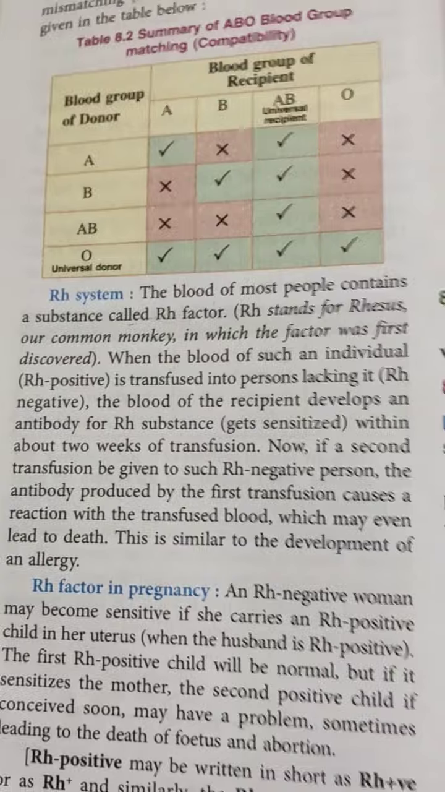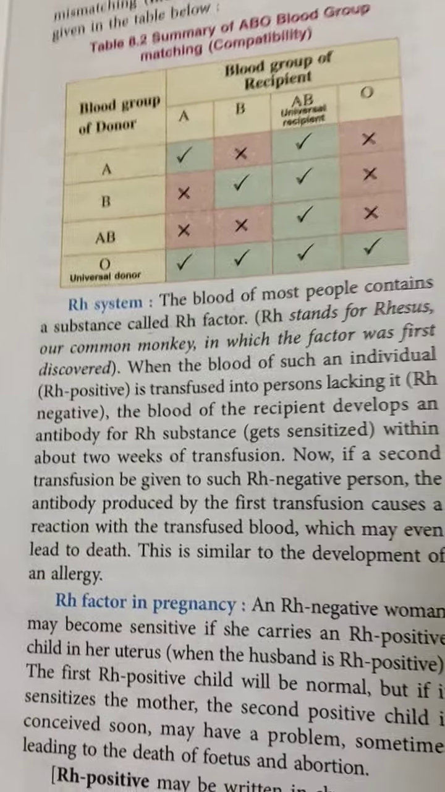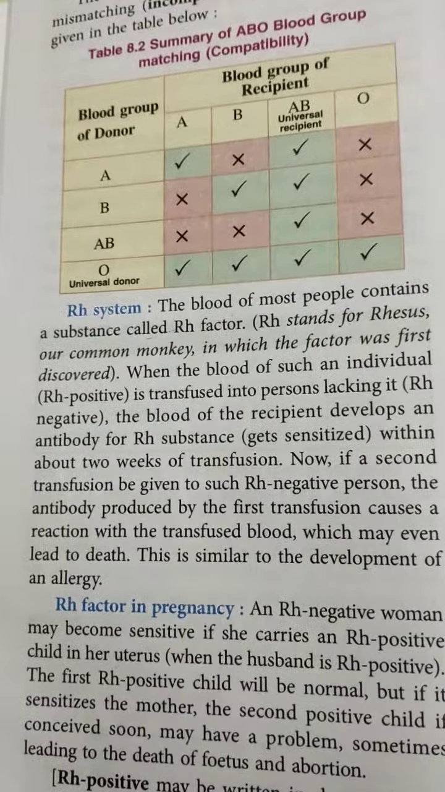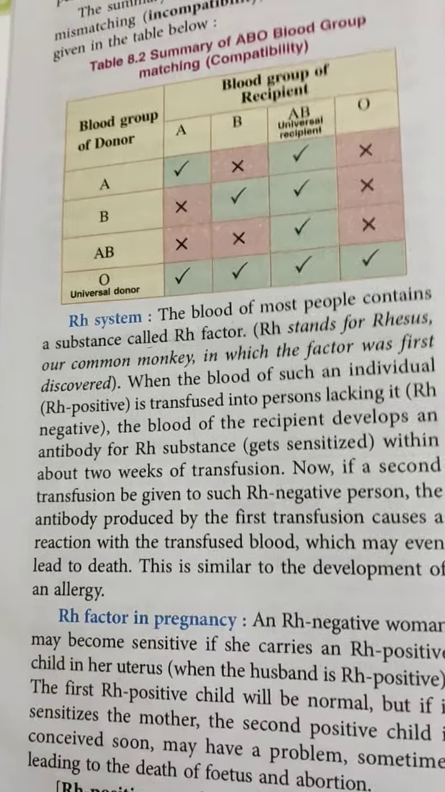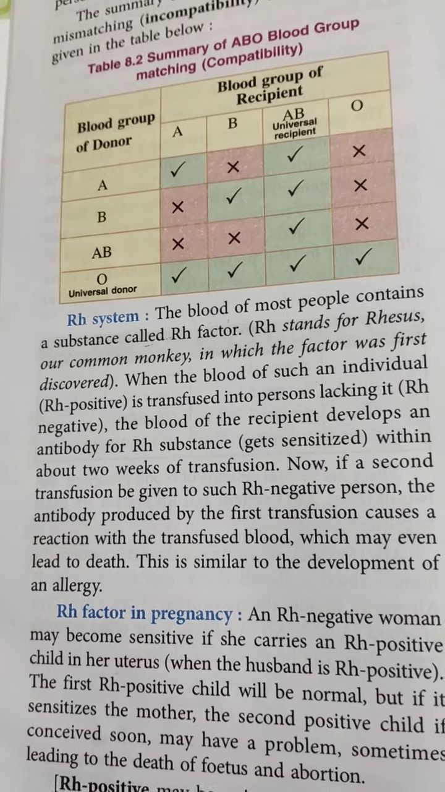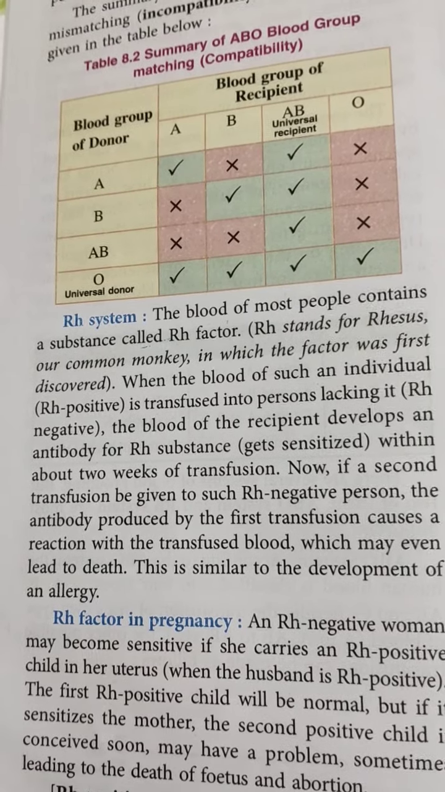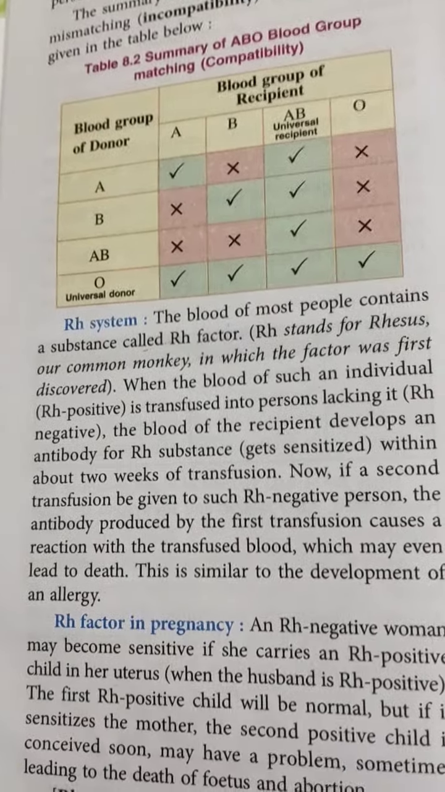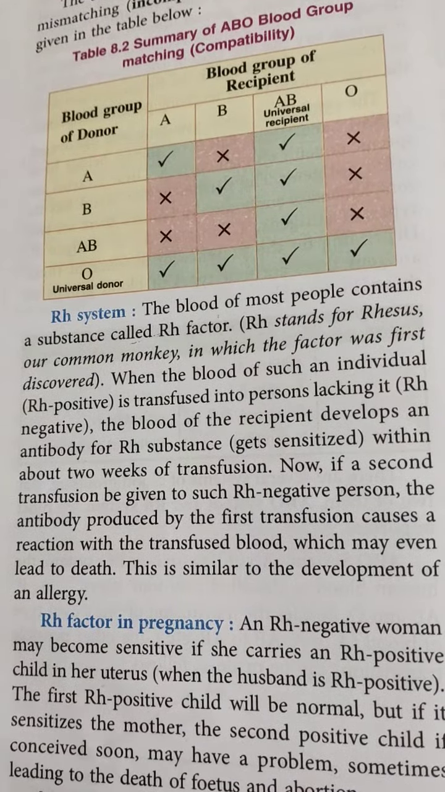Okay, so when the blood of an Rh positive individual is transfused to an Rh negative person, for the first time nothing will happen. Okay, because it will create the antibodies and it will keep quiet. Understood? Now for the second time, if again the same thing happens, that Rh positive blood is given to an Rh negative person, suppose A positive is giving blood to an A negative person, then what will happen? It will lead to death the second time. Have you understood, students? So this is a kind of allergy.